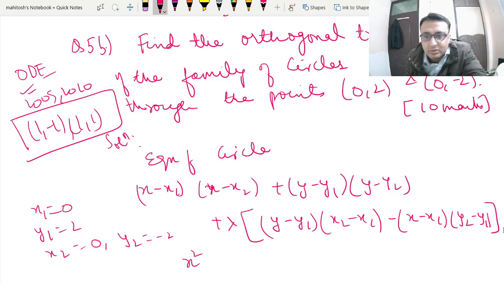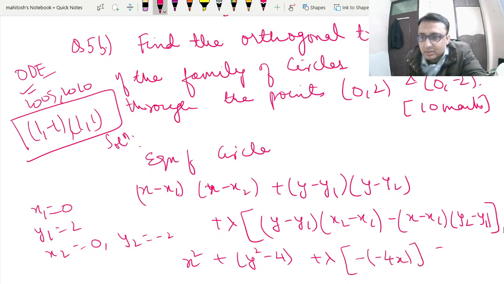This gives x square plus y square minus 4 plus lambda, with x2 minus x1 being 0 and y2 minus y1 being minus 4, minus 4x is equal to 0.